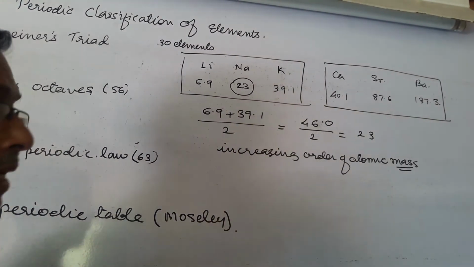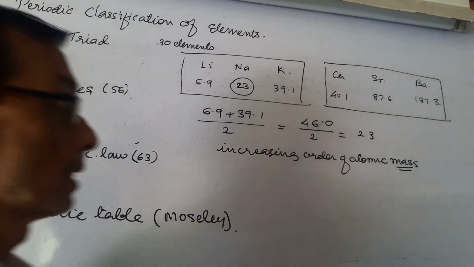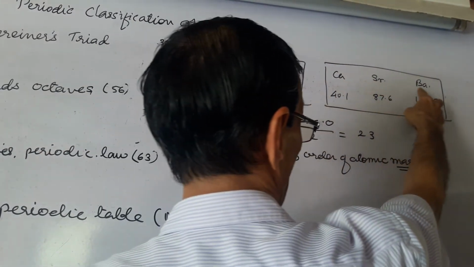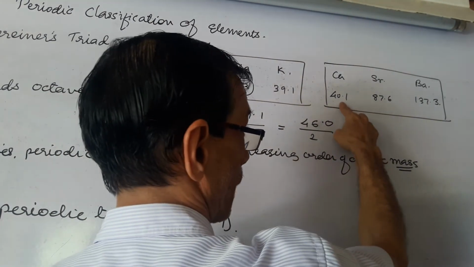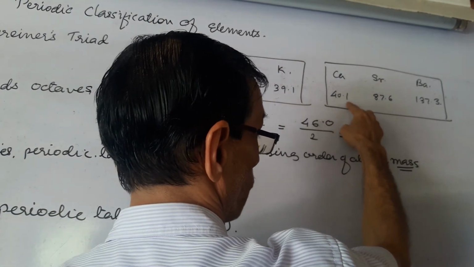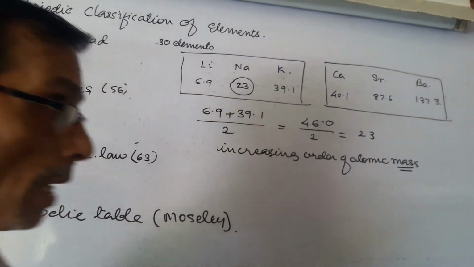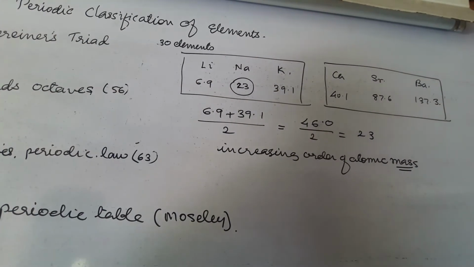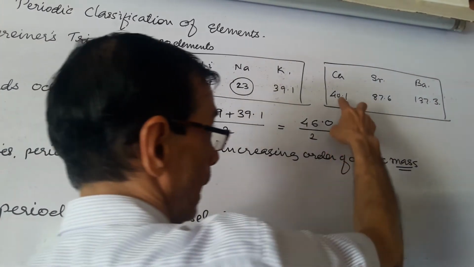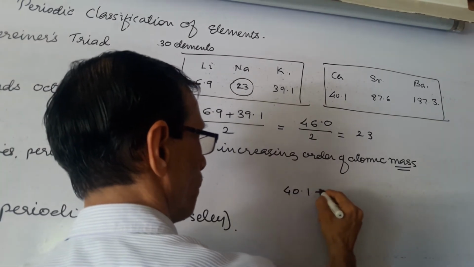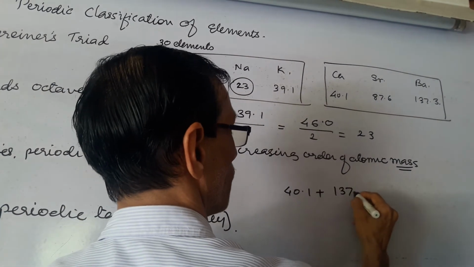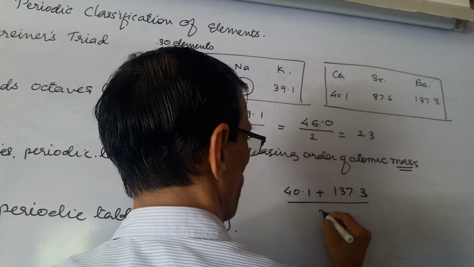Again, he made a second triad: calcium, strontium, and barium. They have atomic masses 40.1, 87.6, and 137.3 respectively. So the sum of the first and last is 40.1 plus 137.3, upon 2.